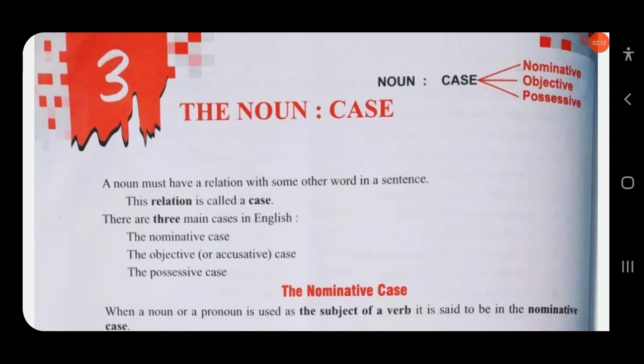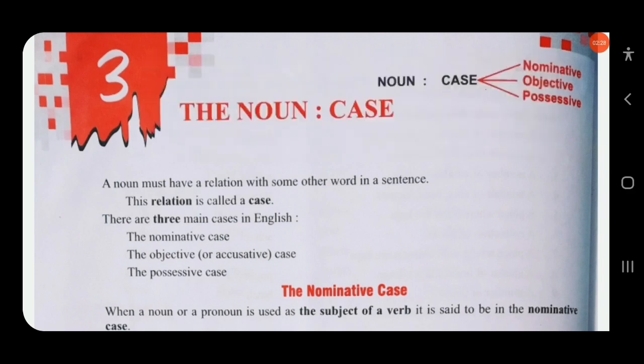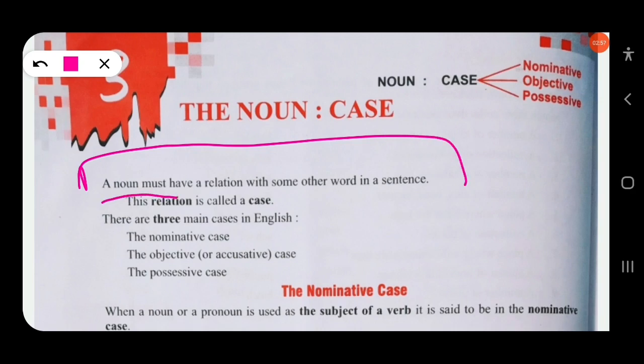Case is a property of a noun or a pronoun that gives information about the role it plays in a sentence. Whether the noun functions as a subject, as an object, direct or indirect, or whether it shows possession, ownership, proprietorship. A noun must have a relation with other words in a sentence. This relation is called case.